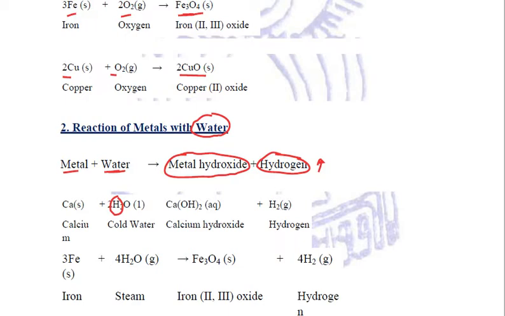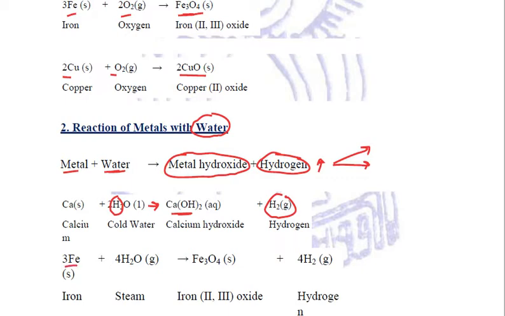Whenever this hydrogen gas is liberated, there is a brisk effervescence, and when we bring a lighted matchstick, the gas burns with a pop sound. It is an inflammable gas, and burning with a pop sound is a characteristic property of hydrogen. For example, calcium reacts with water and forms calcium hydroxide along with the liberation of hydrogen.